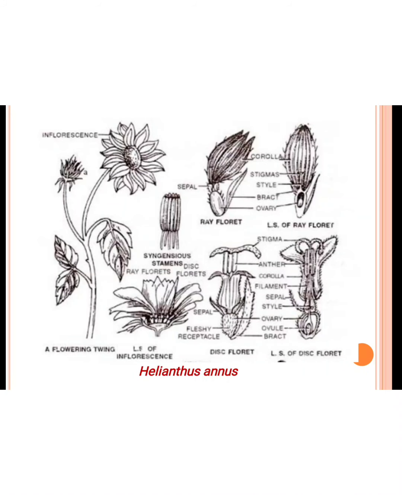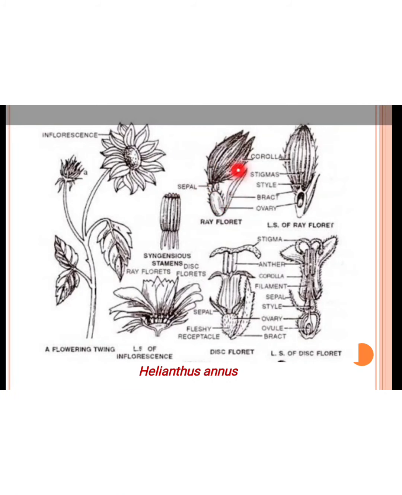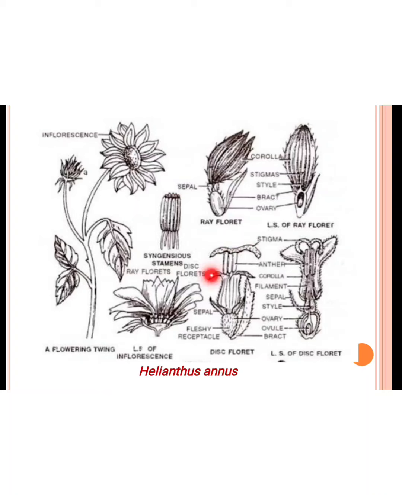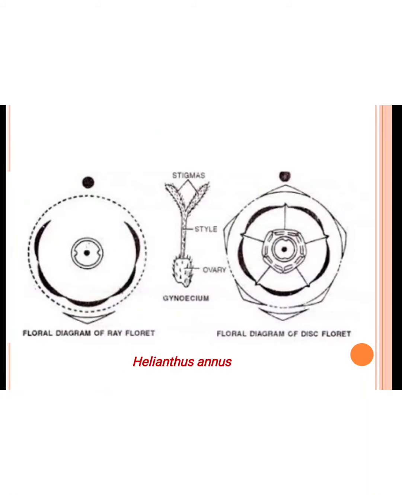Next example is a helanther and it means a सूर्यमुखी. उसमें जो फ्लावर है उसका इन्फ्लोरेसेंस कैपिटुलेंट टाइप का है, ये रे फ्लोरेट है, ये उसका एलएस है. Then the disc floret, LS of disc floret. Now we discuss about the floral formula and floral diagram. So in this both the bracts are present. So it is write down the BR.